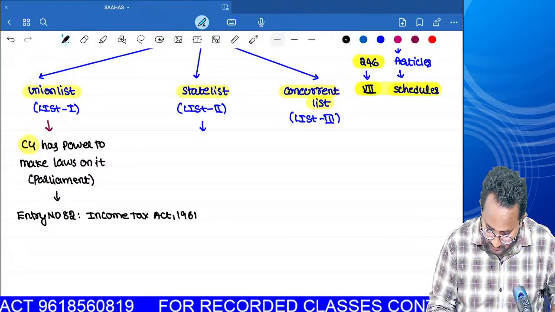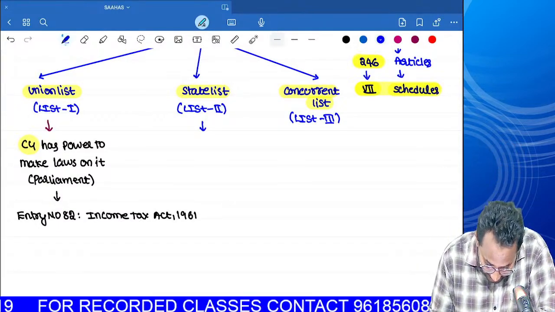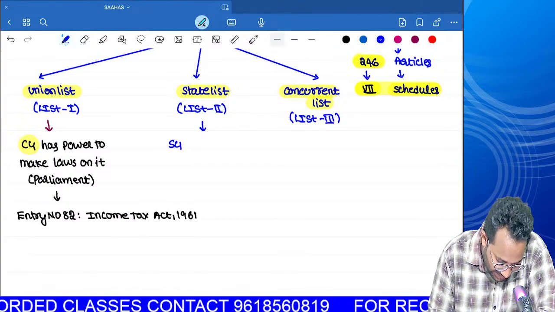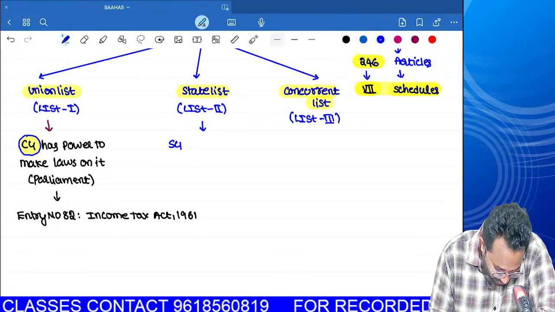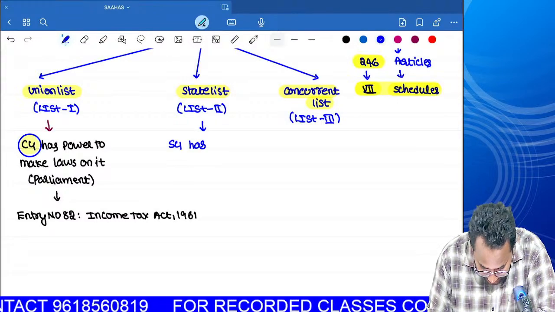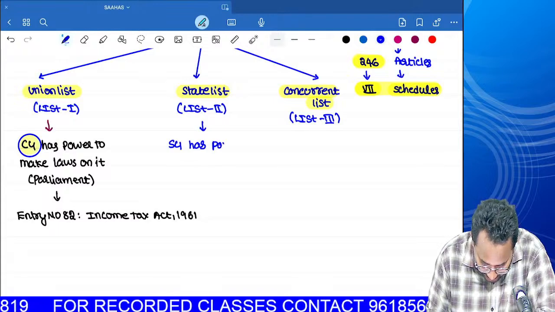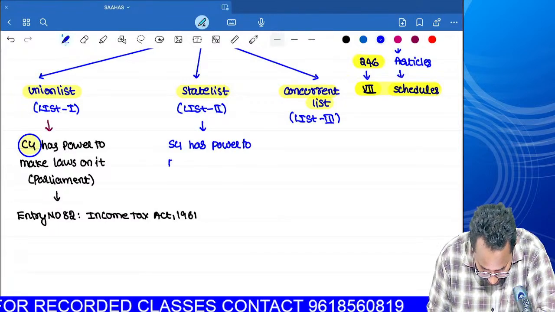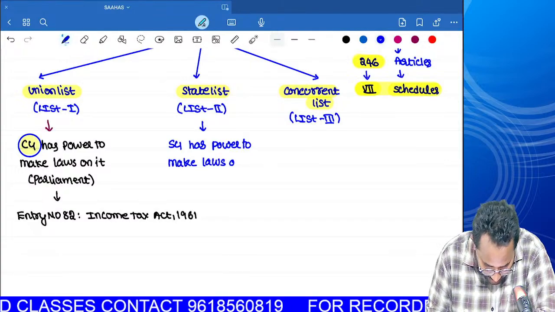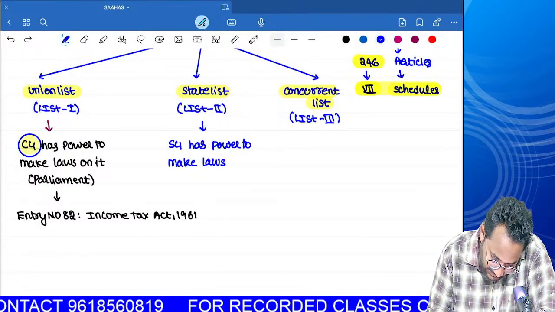If you go with List 2: if the central government frames any law, it has its place in which list? Union list. The state government has power to make laws with respect to the State list.